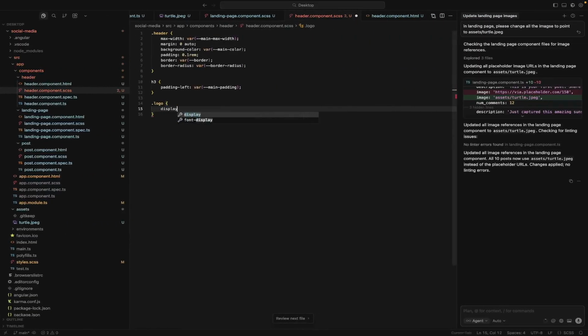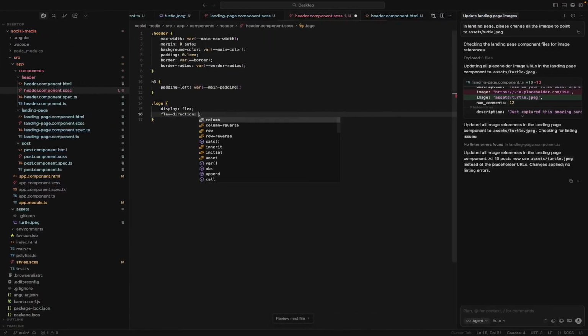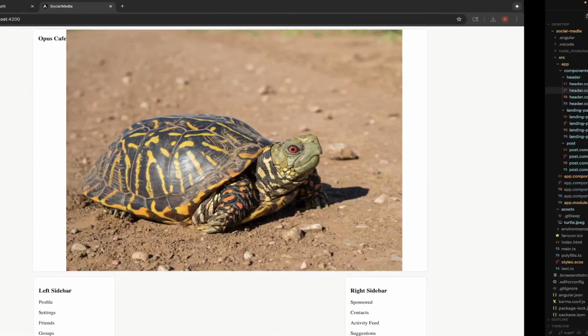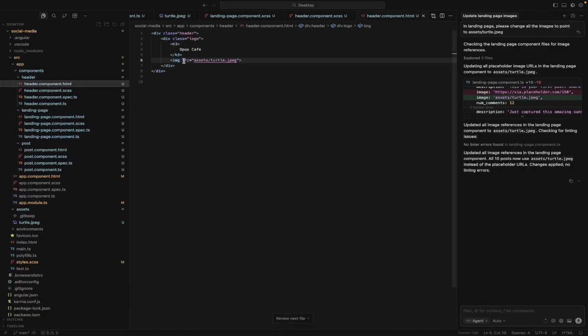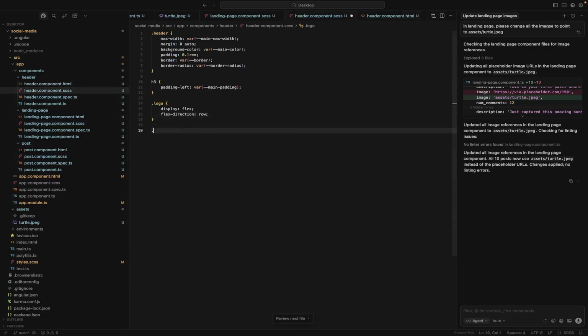So we'll do display. There's a million ways to do this. Display flex. Let's see what that does now. And then we'll do flex direction row. Okay. All right. So now they're lined up like that. And then let's make a new class for this called logo image. We'll go back to header dot logo image. And let's say it's going to be width of 20 pixels and height of 20 pixels.